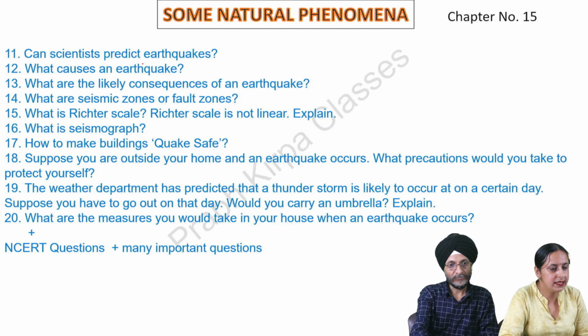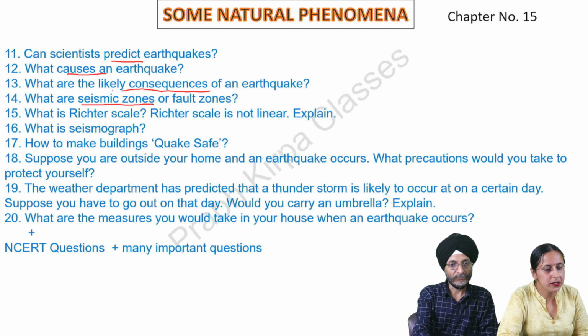Next, can scientists predict earthquakes? Question number 12, what causes an earthquake? Next, what are the likely consequences of an earthquake? Next, what are seismic zones or fault zones? Next, what is Richter scale? Richter scale is not linear. Explain. Question number 16, what is seismograph?